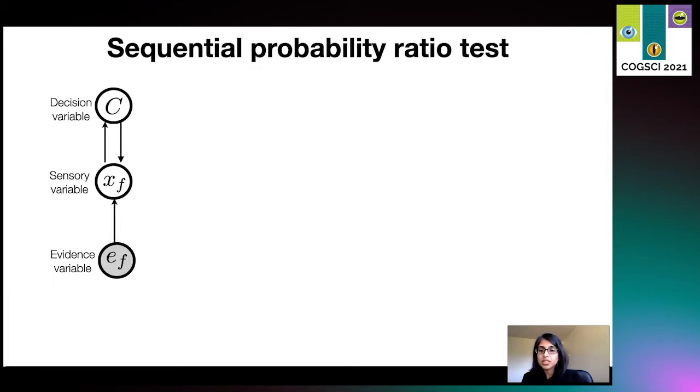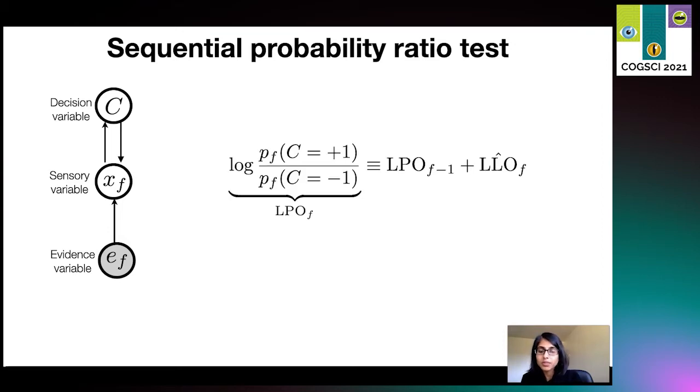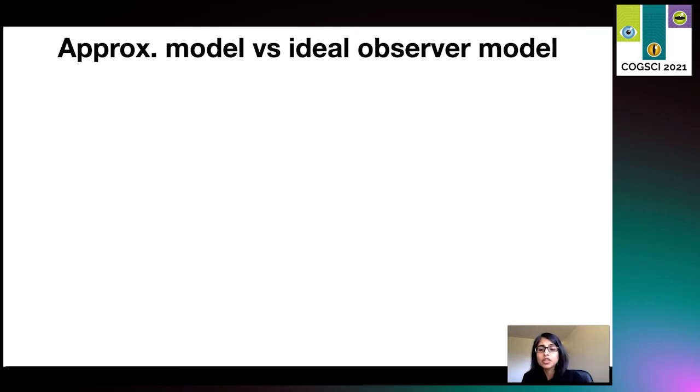Now, in evidence integration tasks, the probability of the correct choice is computed using the sequential probability ratio test. And for this, with every piece of evidence, we compute the log posterior odds of the two possible choices, and it can be shown that the log odds for frame F is the sum of the log odds up until frame F-1 and the estimate of the log likelihood ratio implied by the current piece of evidence. Now we can compute the evolution of the log posterior odds over time for evidence integration tasks across various models and for different experimental conditions.